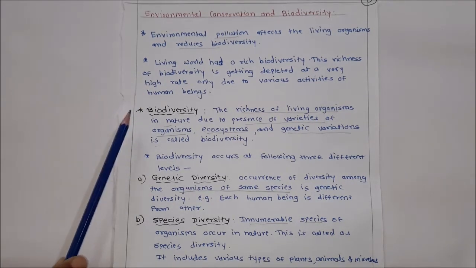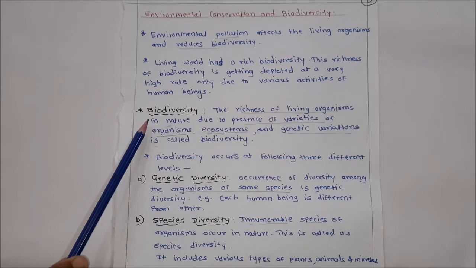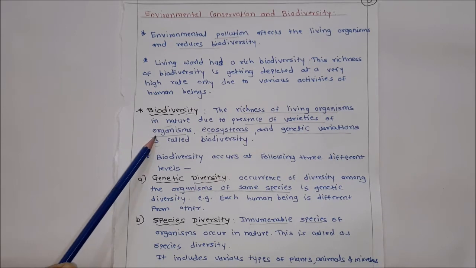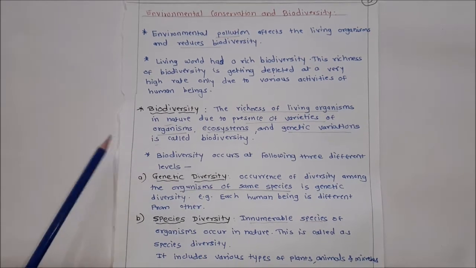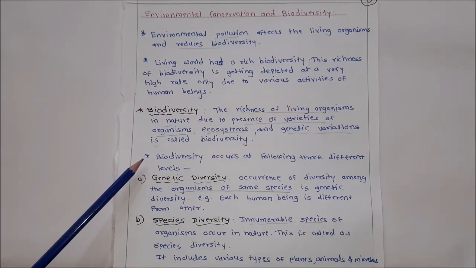What is meant by biodiversity? The richness of living organisms in nature due to the presence of varieties of organisms, ecosystems and genetic variations is called biodiversity. Biodiversity occurs at the following three different levels.